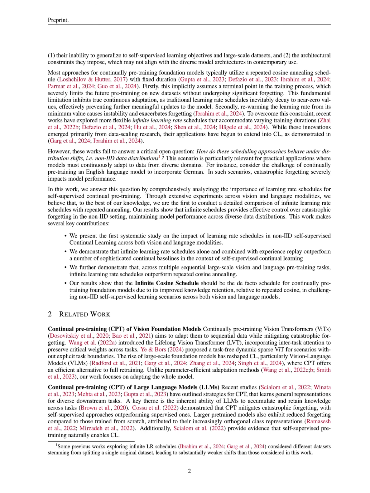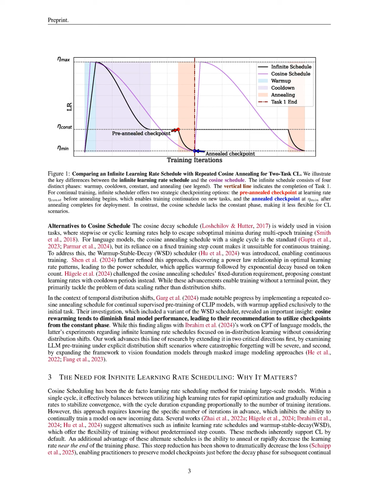Infinite learning rate schedules allow for continuous adaptation to new data without the risk of catastrophic forgetting, as they avoid the rewarming phase that can destabilize learning and degrade performance. In contrast, cosine annealing schedules require a fixed duration, which limits their applicability in scenarios with ongoing data influx.